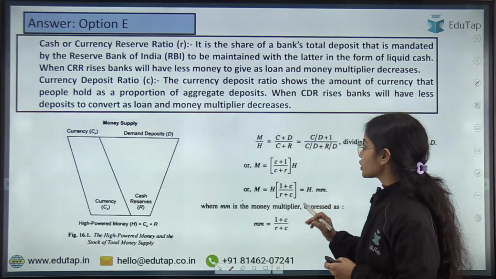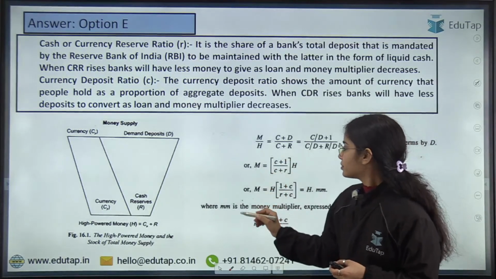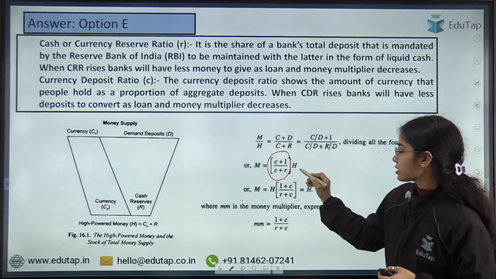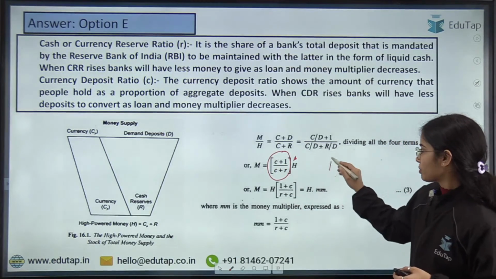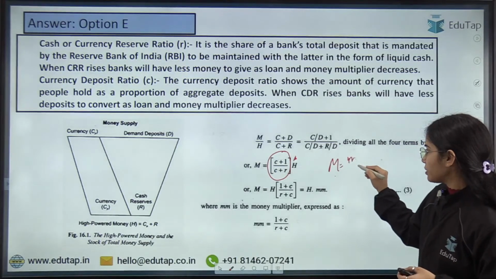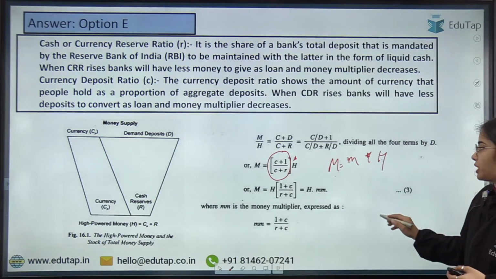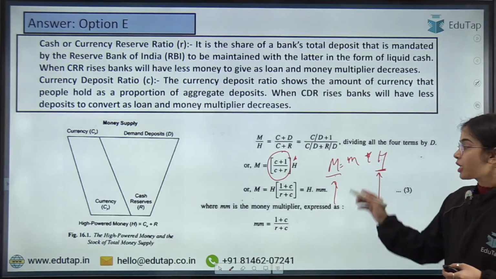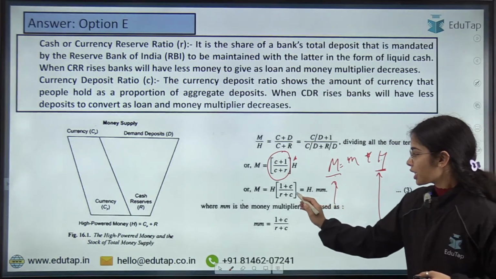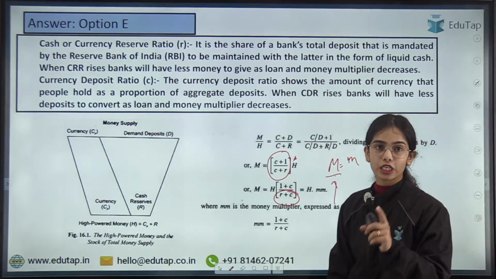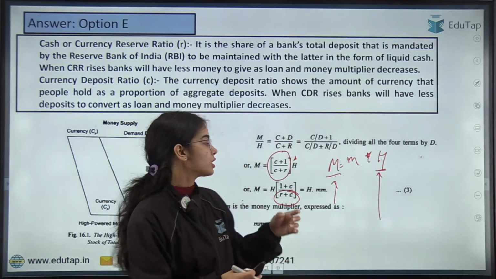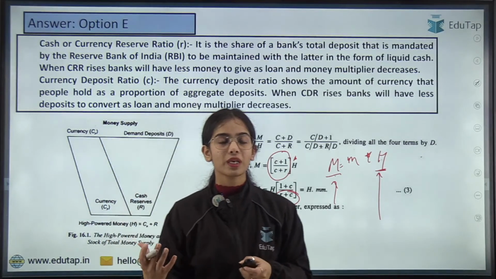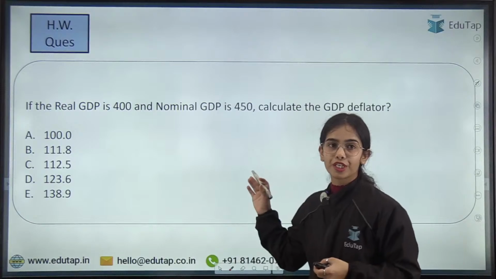Yes, very good. So this is the idea that the money supply is equal to the money multiplier multiplied by high powered money. High powered money and money supply have a positive relationship, while the currency to deposit ratio and reserve ratio have an inverse relationship with money supply. So this is the basic idea. Any confusion anyone has? Now coming to the homework question.